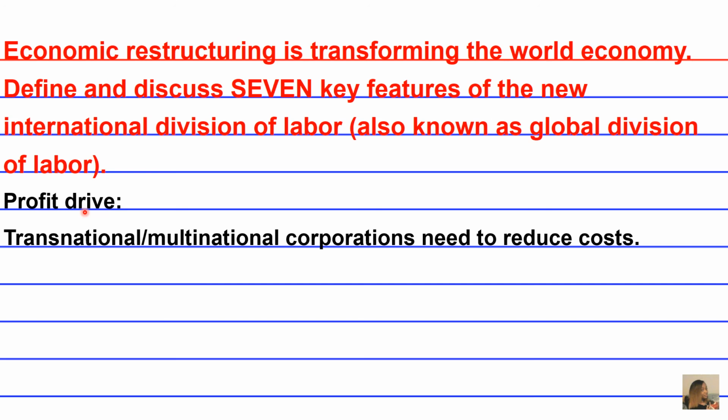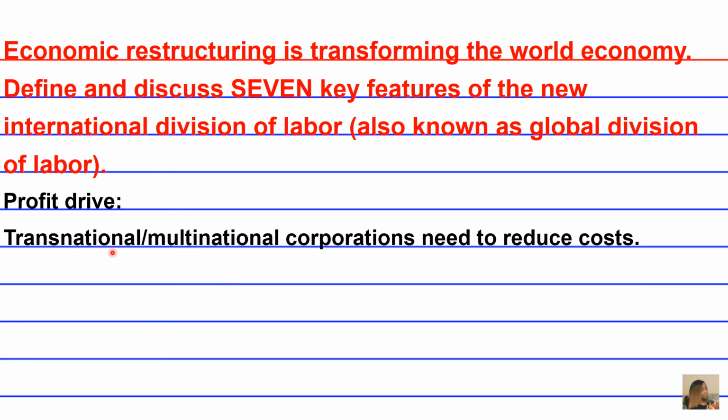All right. Transnational or multinational corporations simply need to reduce costs, so they're going to base a lot of their decisions on the need to reduce costs, such as costs for labor, taxes, environmental regulations, and specialization efficiencies that were all mentioned before.